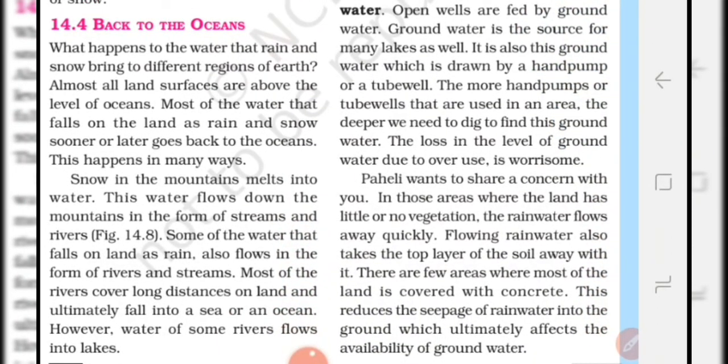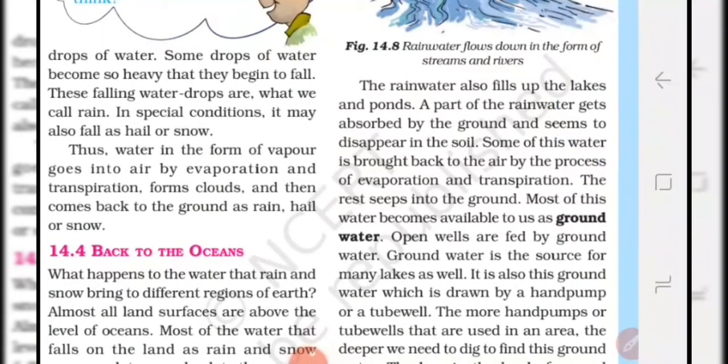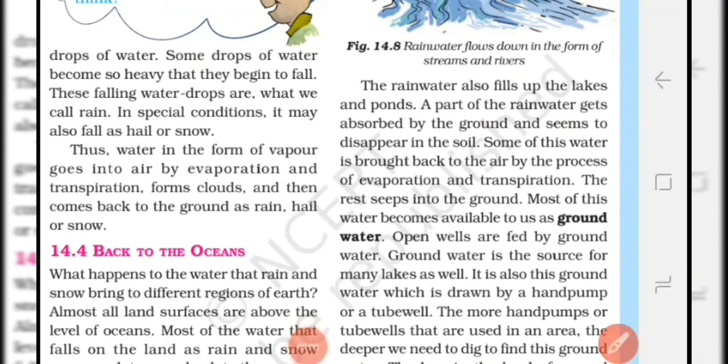The rainwater falls into the oceans, rivers, ponds, and seas, and water from the rivers, lakes, and ponds finally flows into the sea and ocean. Some of the rainwater is absorbed by the soil, some of it gets evaporated, while the rest seeps into the ground and becomes another source of water for us in the form of groundwater, and this groundwater is drawn by hand pump or tube wells.